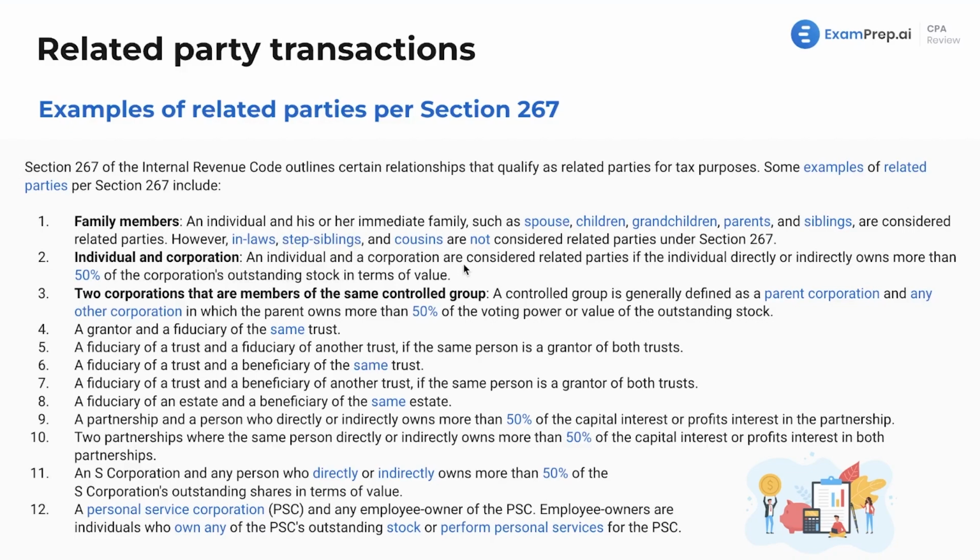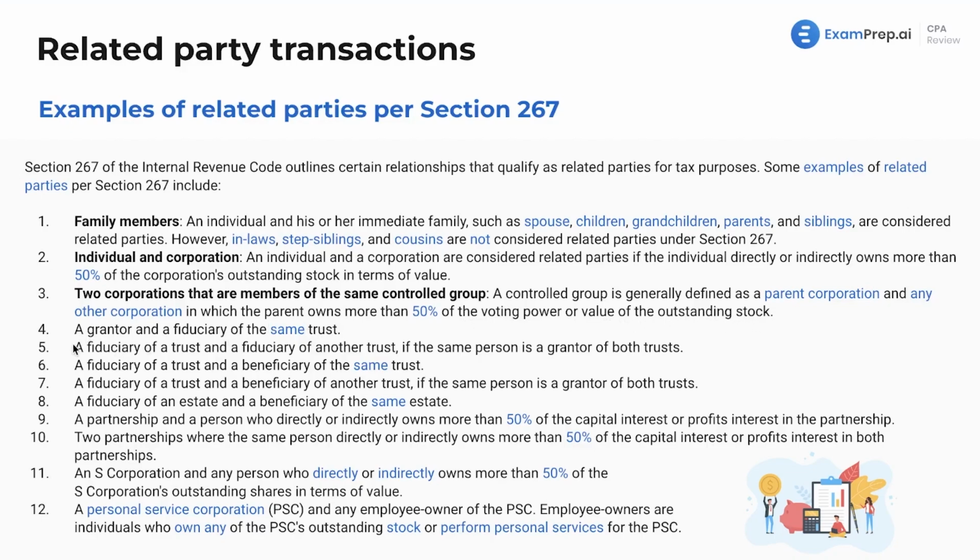An individual and a corporation are considered related parties if the individual directly or indirectly owns more than 50% of the corporation's outstanding stock in terms of value. Two corporations that are members of the same controlled group. Well, a controlled group is generally defined as a parent corporation and any other corporation in which the parent owns more than 50% of the voting power or the value of the outstanding stock.